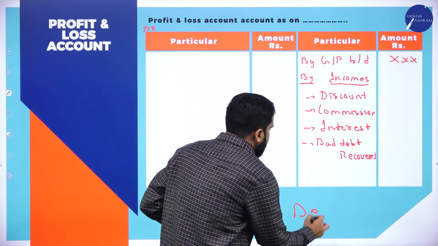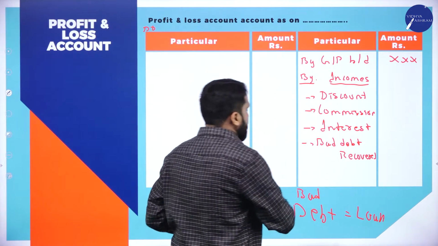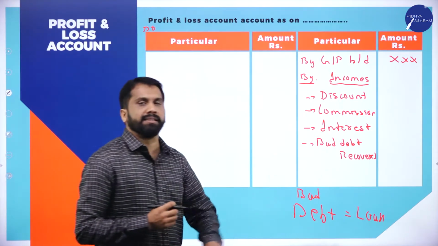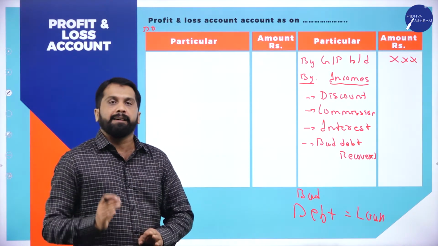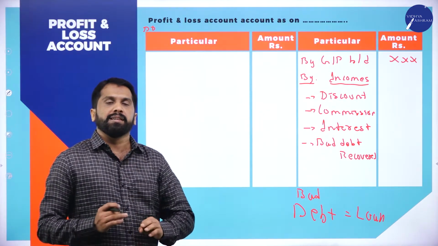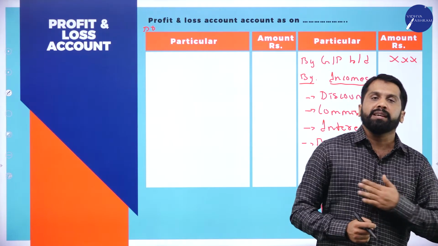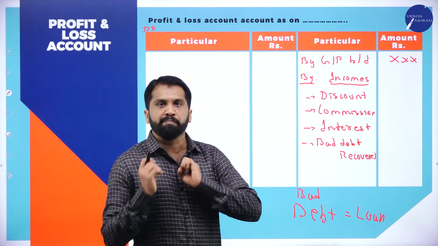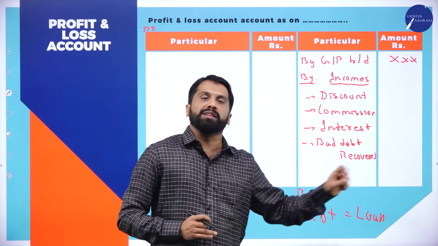Debt means loan. Bad debt means whatever loan is given, if it is not recovered, we call it a bad debt. I thought that it is a bad debt. I will not get this 5,000 again. But luckily, in the month of December, you came and gave me that 5,000. So happily, I can call it bad debts recovered. Recovered means I thought it is a bad debt, but I recovered that. It is an income for me. Clear? Bad debts recovered also comes under the credit side.